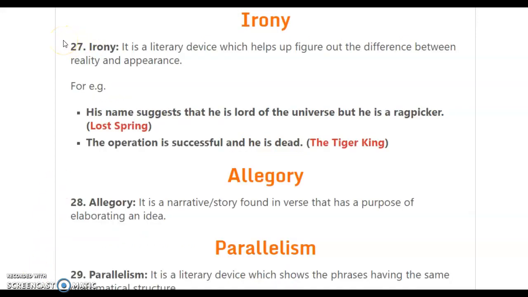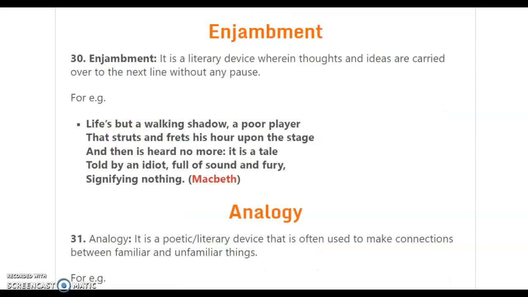Irony. It is a literary device which helps figure out the difference between reality and appearance. His name suggests that he is Lord of the universe, but he is a rag picker. The operation is successful and he is dead. Now, irony in a story is when a situation is unexpected and it is the result of more humor in a story. I am discussing the important literary devices which may come in your board exam.